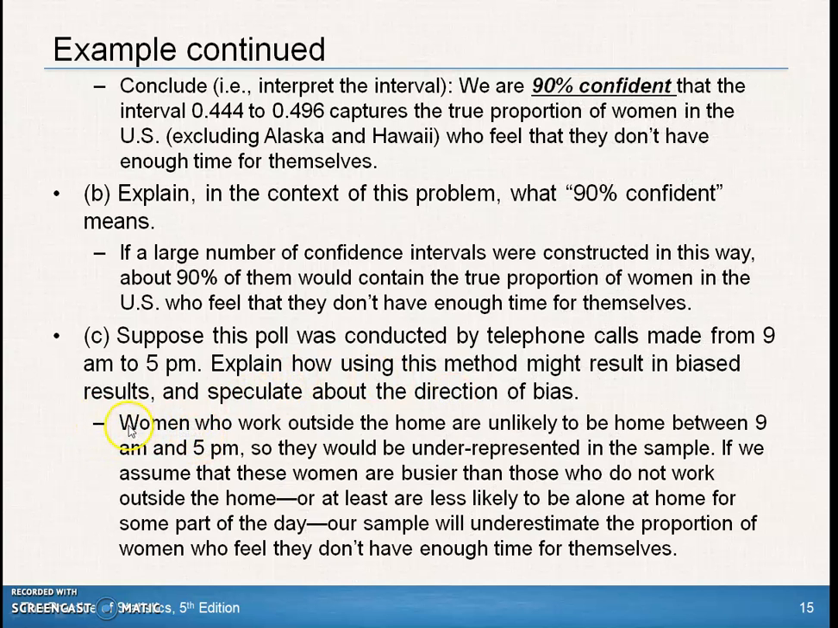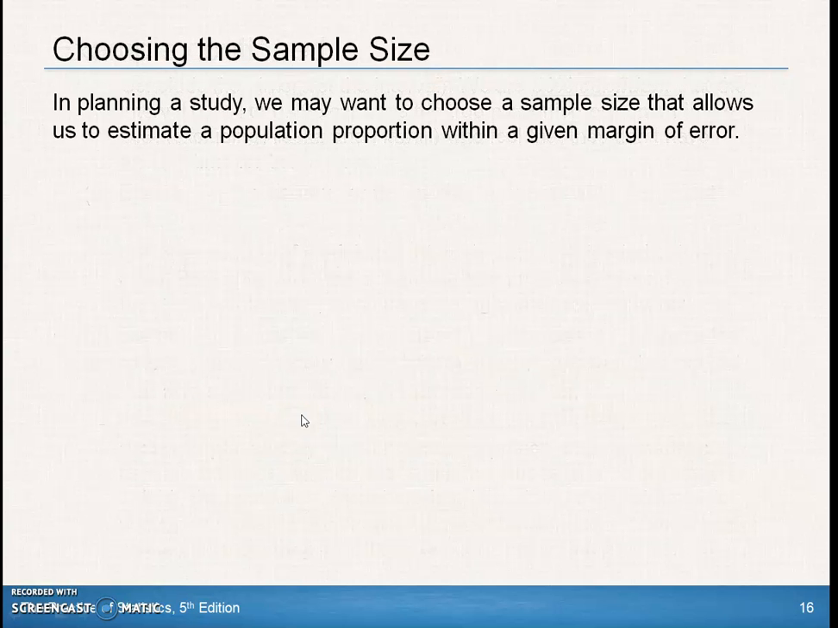Let's see what it says. Women who work outside the home are unlikely to be home between 9 and 5. They would be underrepresented if we assume these women were busier than those who do not work, or at least less likely to be alone at home some part of the day. Then we'll say that this estimate would be a little bit low. There would be more people wanting more time if they're out working. Just a guess.